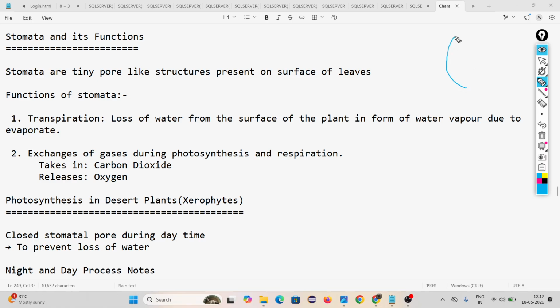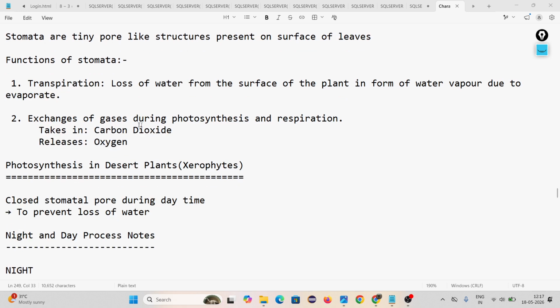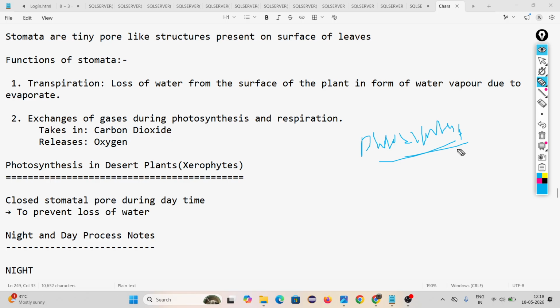Suppose it is a leaf. Small tiny pores present on the surface of a leaf are called stomata. Then what is the function of stomata? One function you know: exchange of gases during photosynthesis and respiration. If someone asks you the question, what do you mean by stomata? Stomata are the tiny pores present on the surface of a leaf. What are the functions of stomata? They perform two functions.